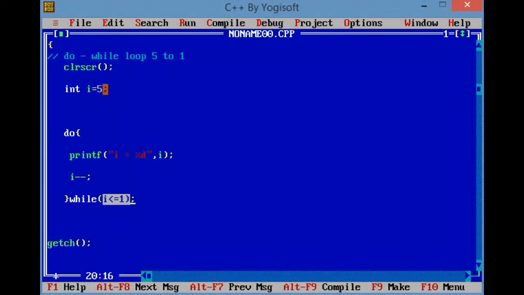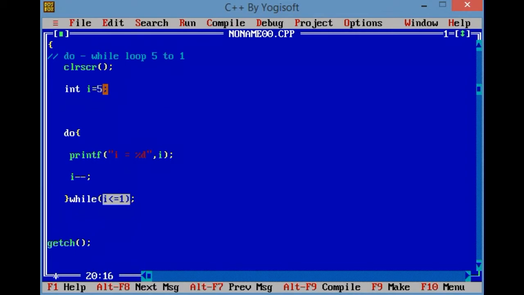Now the condition is false. I am writing the condition I less than equals to 1. According to this condition, will I see any output or not? Just say yes or no.